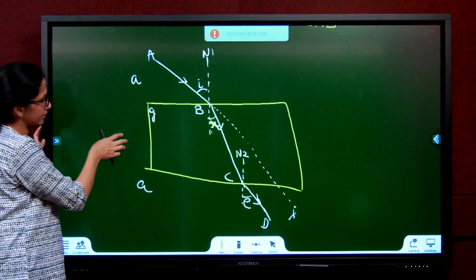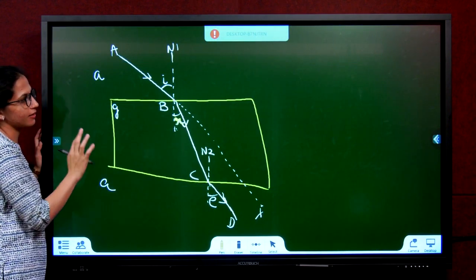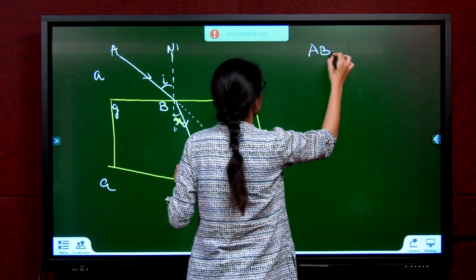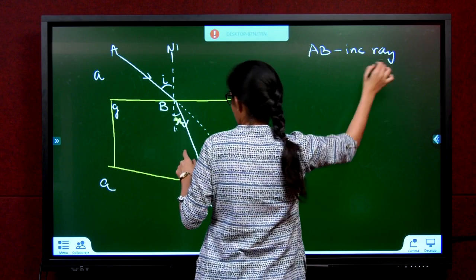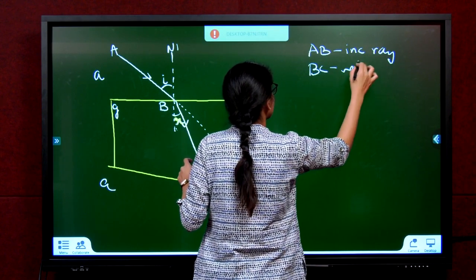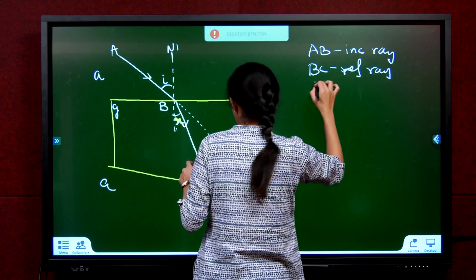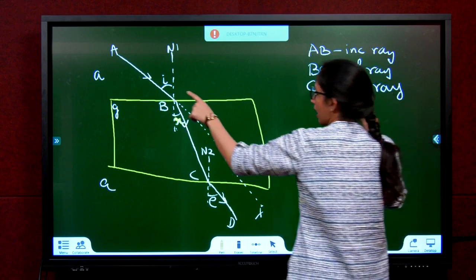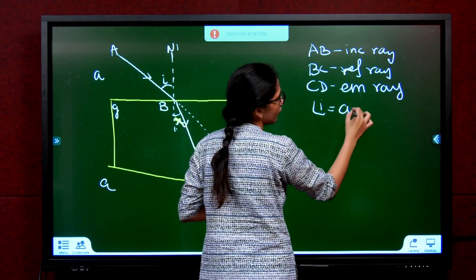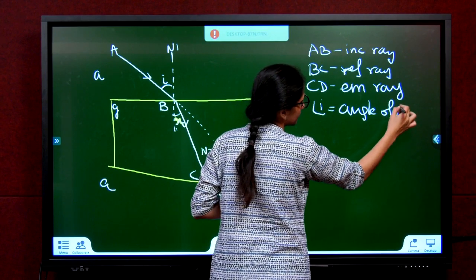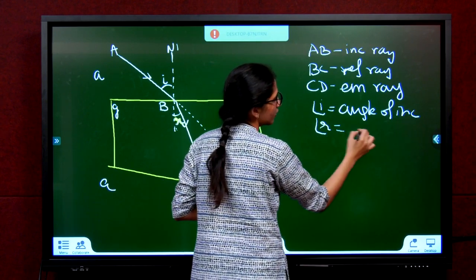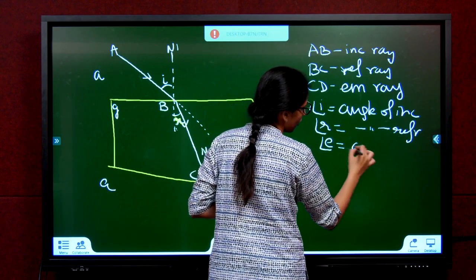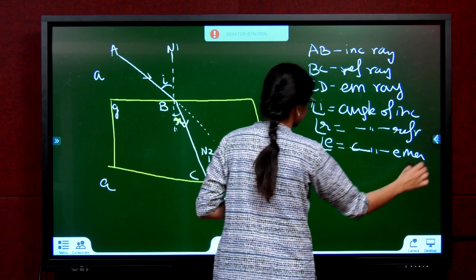What do we observe in this? The observation of this experiment. We will convert this to an experiment later. So here first one, what is AB? Incident ray. Next BC, refracted ray. CD, emergent ray. Angle I, angle of incidence. Angle R, angle of refraction. Angle E, angle of emergence.